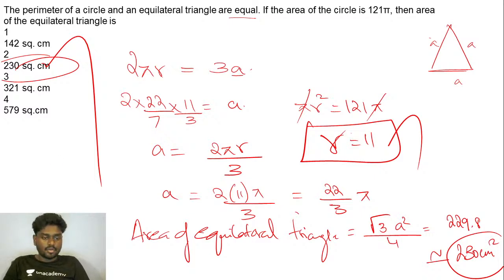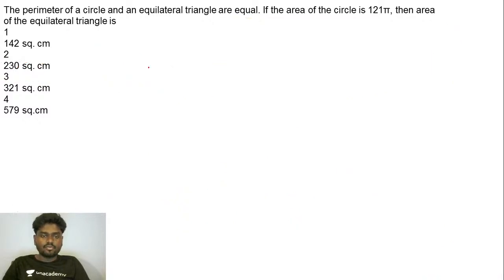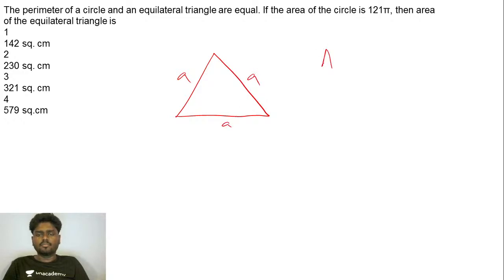I just want to give you a brief idea how this area of the equilateral triangle came. If you take an equilateral triangle, guys, listen very carefully. All three sides will be equal ultimately, right? And I know the formula that area of the triangle is half b h.